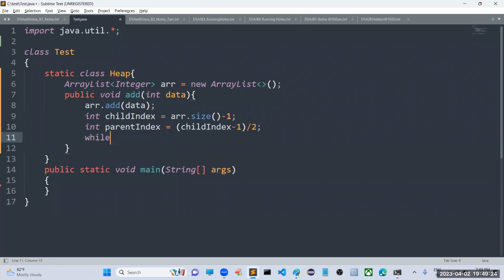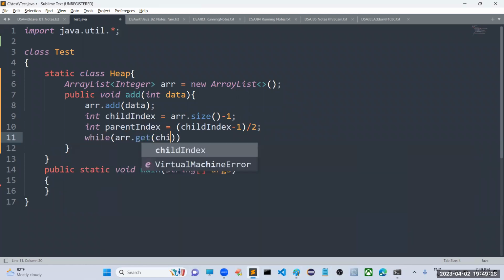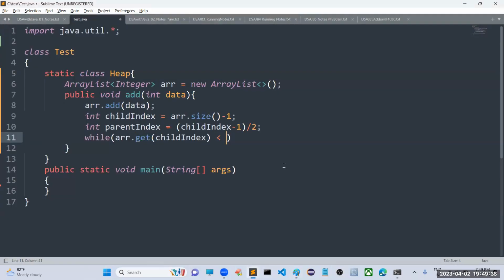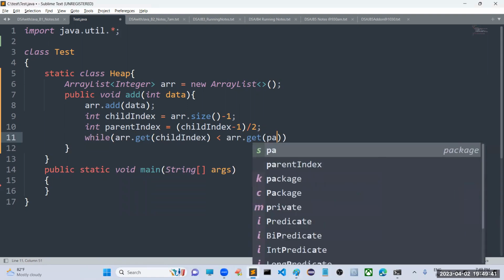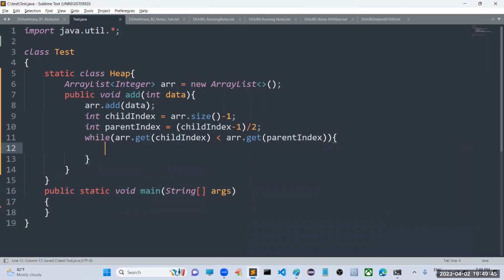Now what we have to do? You need to compare. In that array, try to get the element which is located at the child index. It should always be greater than or equal to the parent. If it is less than arr.get of parent index, what do we have to do? We have to make the changes.